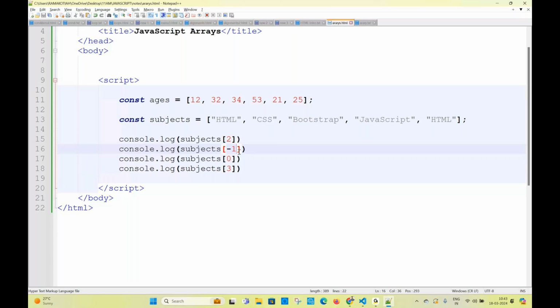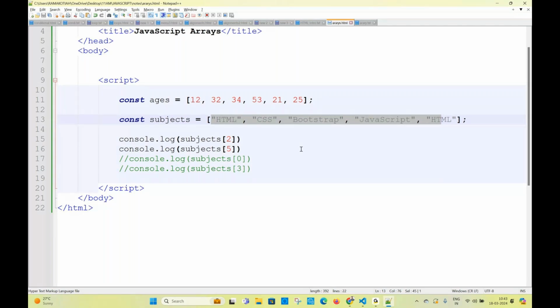Now I am writing array value 5. Anybody tell me please? Array value 5, output HTML? No, no. 1, 2, 3, 4, 5, but how to calculate? 0, 1, 2, 3, 4. You have to consider like this. Don't consider 1, 2, 3, 4, and by saying 5, maybe you try to say HTML, but not HTML.